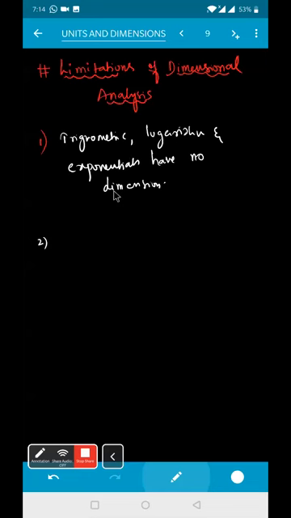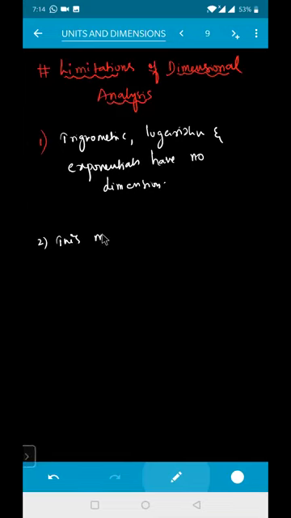Limitation: trigonometric values, logarithms and exponentials have no dimensions, so they cannot be part of a relation. And the next one is this method fails